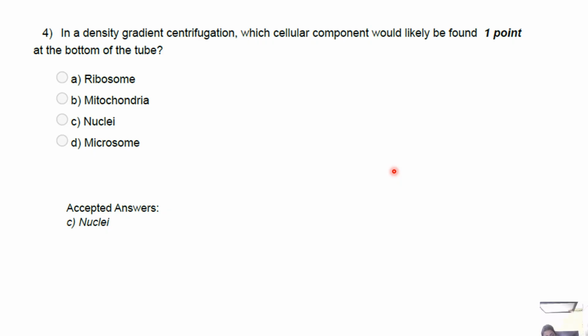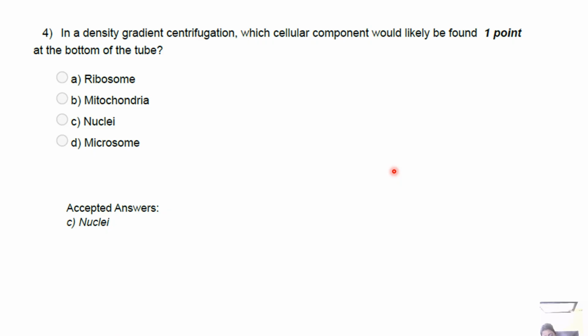Now, nuclei are the largest and heaviest organelle in a cell, with a diameter usually in micrometers, and very dense with chromatin, nuclear envelope and acidic proteins. In rate zonal gradients, nuclei sediment fastest and reach the bottom or form a pellet early. In isopycnic, they still band at a high density position near the bottom. Therefore, nuclei end up at the bottom.